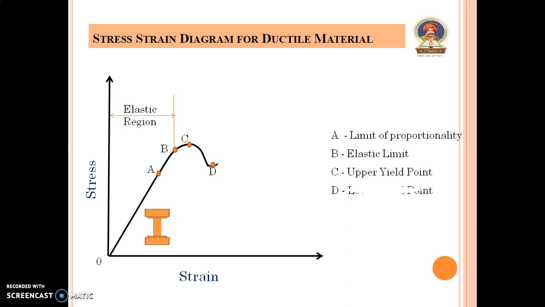Point D is the lower yield point, and the specimen is shown here. The cross-sectional area of the specimen is reduced. See the difference between the two diagrams.